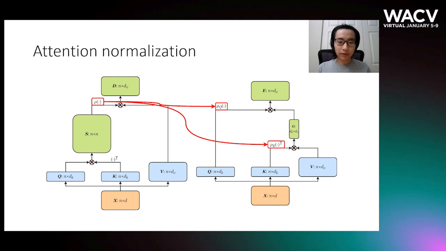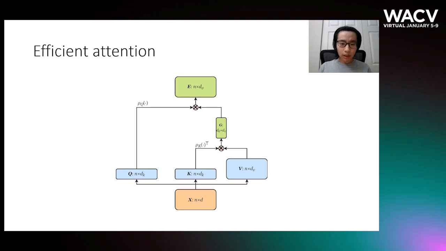However, we have empirical results to show that this approximate equivalence does not impact performance at all. With that, we have obtained the efficient attention module, which is an attention module that can establish long-range interactions in one shot in linear space and time.